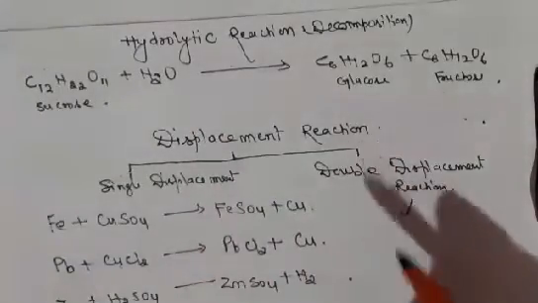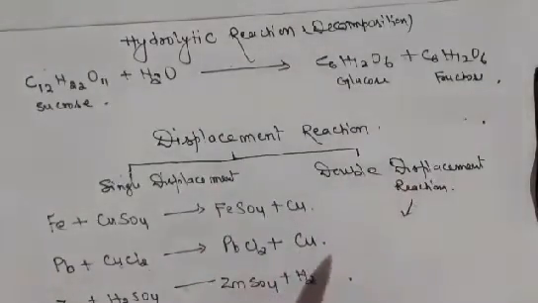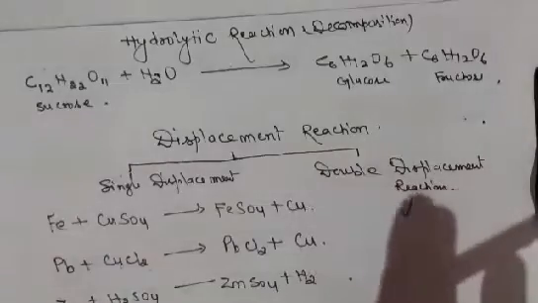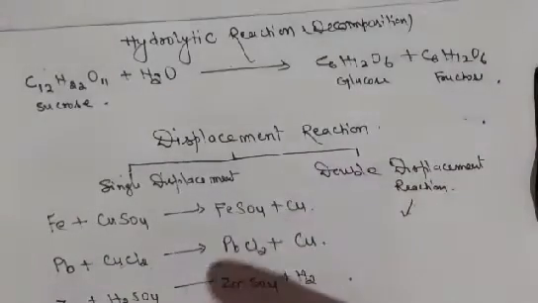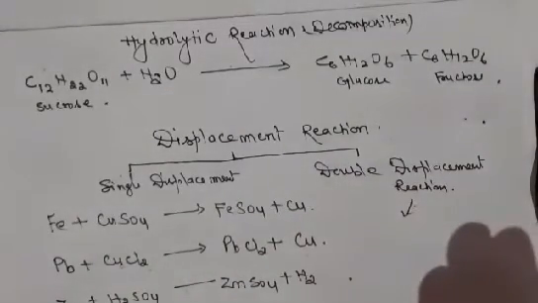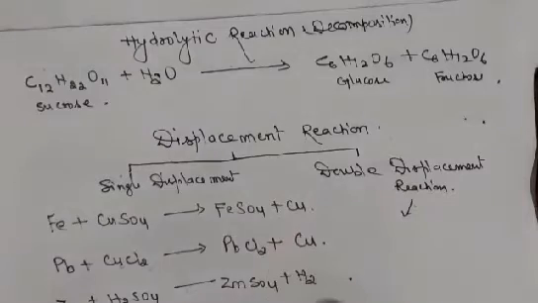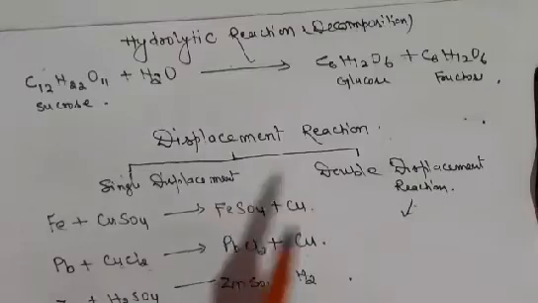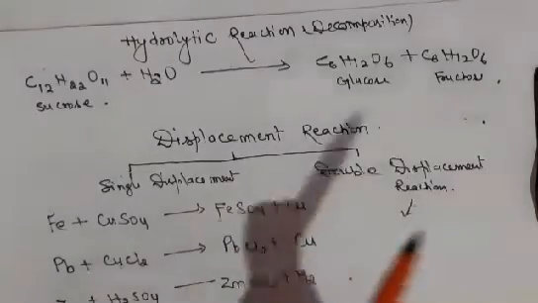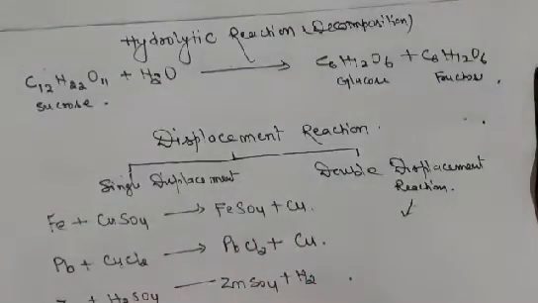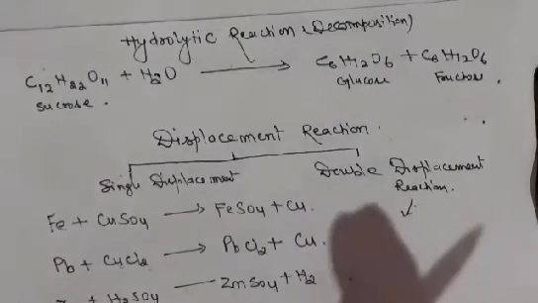A displacement reaction can be subdivided into single displacement or double displacement reaction. In a single displacement reaction, one reactant only displaces the element, but a double displacement reaction occurs between two ionic compounds.